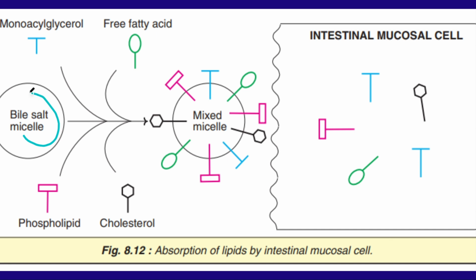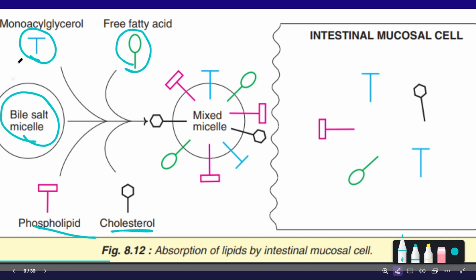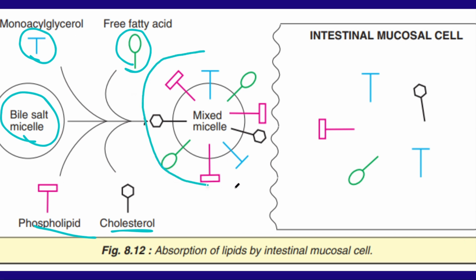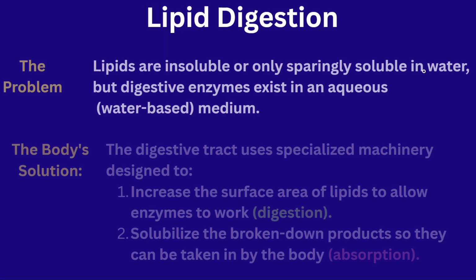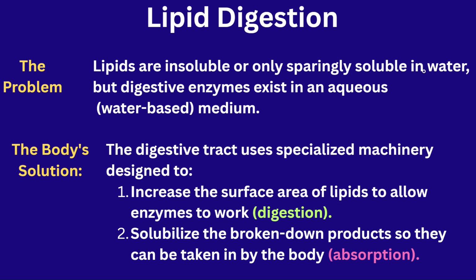Okay, we have the bile salts, right? These bile salts will attach to the monoacylglycerols and free fatty acids along with the phospholipids and cholesterols. All these compounds get attached to the micelles, leading to the formation of mixed micelles. These mixed micelles enter into the intestinal lumen. From here they will form the chylomicrons. From the chylomicrons they will enter into the bloodstream. From the bloodstream they will go to the liver, and in the liver the metabolic actions happen.